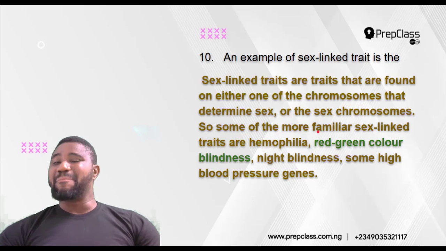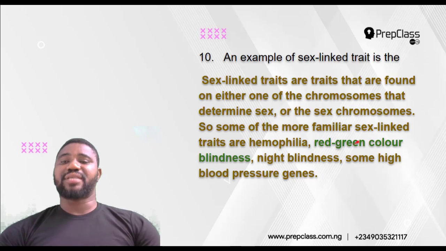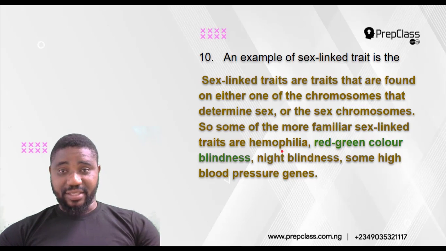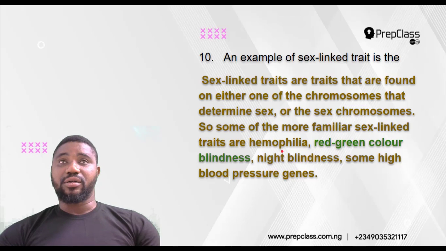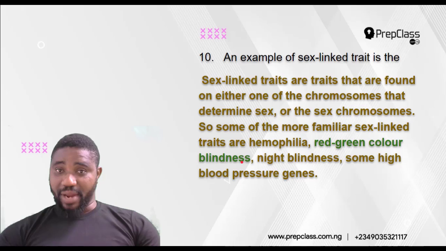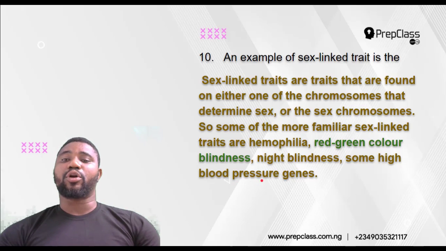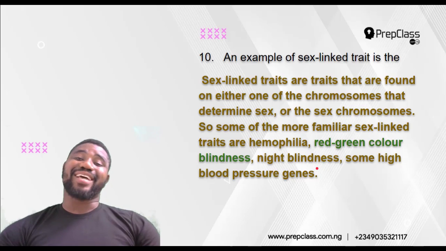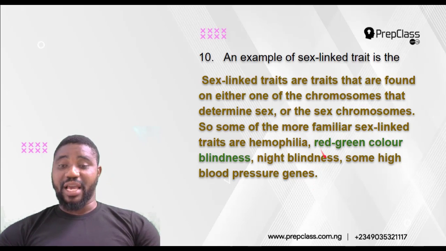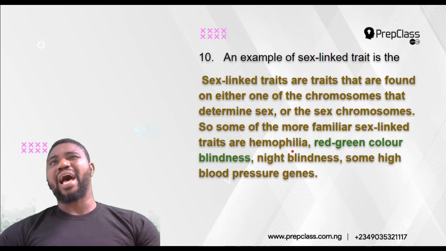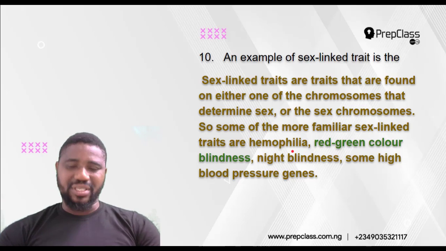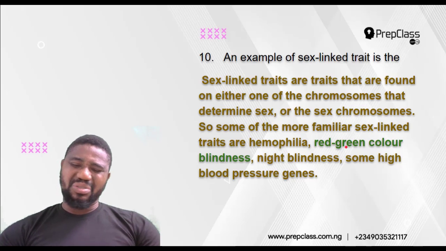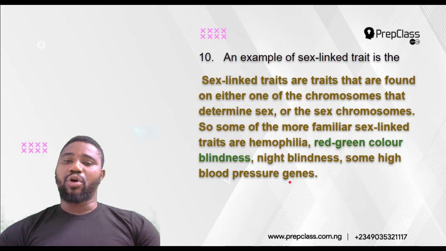Some of the most familiar sex-linked traits are hemophilia, that is the problem of excessive bleeding, red or green color blindness, night blindness, and some high blood pressure genes. So when you talk about sex-linked traits, it falls under these four categories. Most commonly, they include hemophilia and color blindness, which is color blindness for red and green, but also others can be night blindness and blood pressure genes.